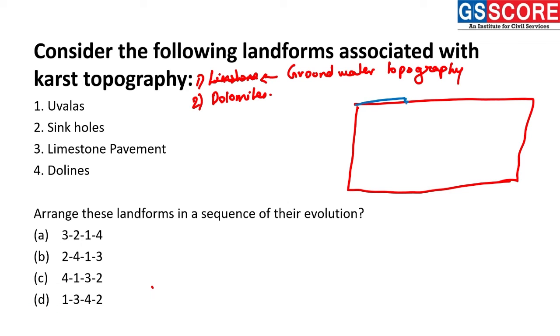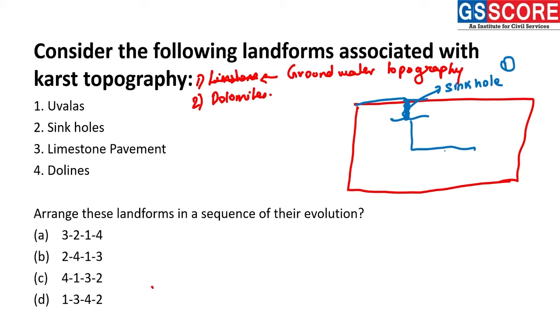If there is formation of a crack in this region, some of the river water will start moving into this crack. After some time, when this crack widens, it will result in the formation of a sinkhole. So the sinkhole becomes the first landform, formed because of the dissolution or erosion of this limestone.